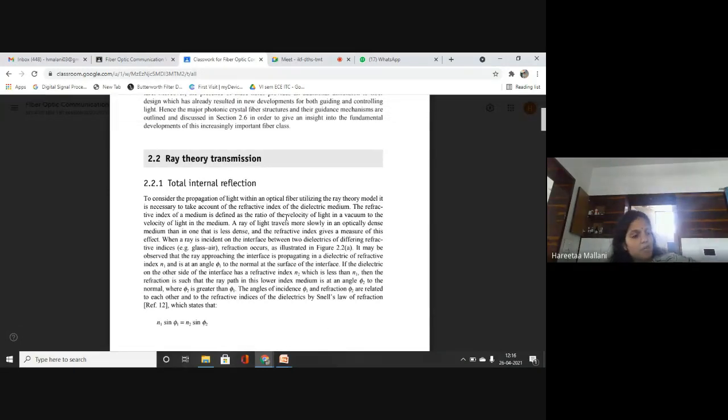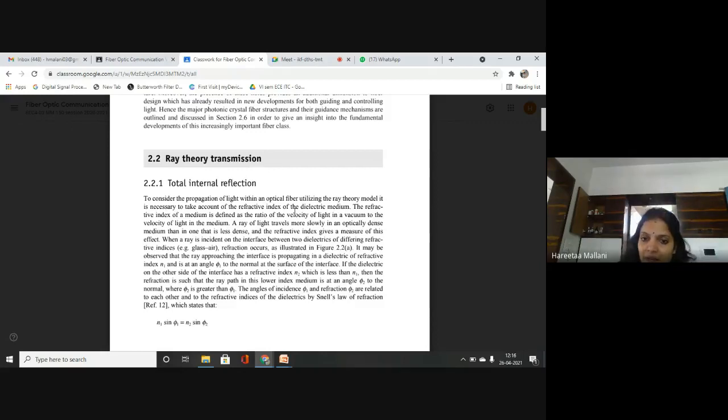First topic, ray theory transmission, then it is total internal reflection. Then in this we are defining refractive index, because now onwards we will deal with the RI parameter on and off. So what is RI? Refractive index is defined as a ratio of velocity of light in a vacuum to the velocity of light in a medium. Velocity of light, you know, it is C.